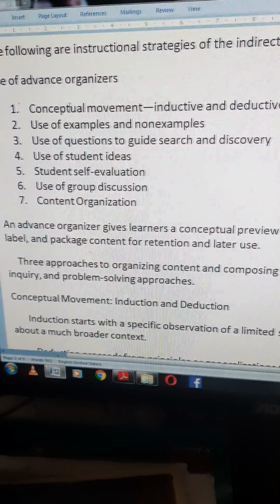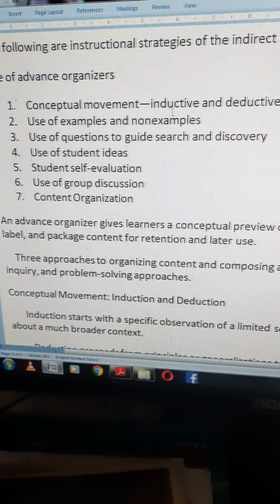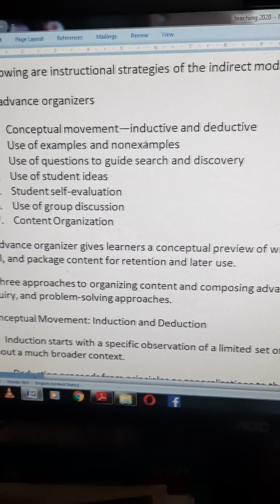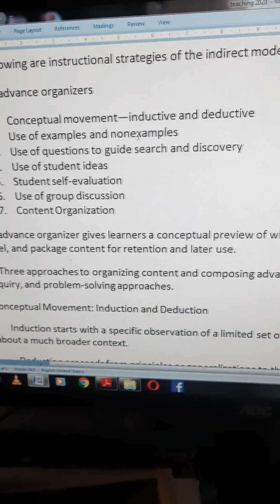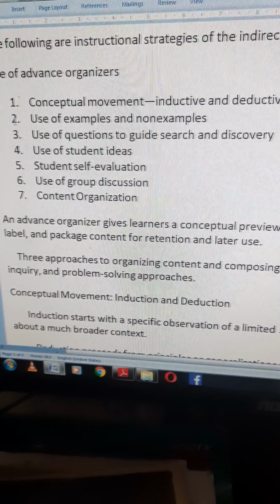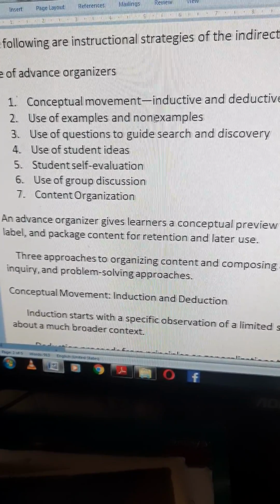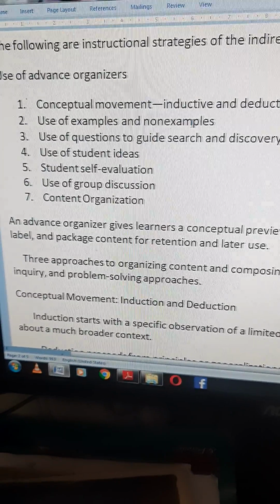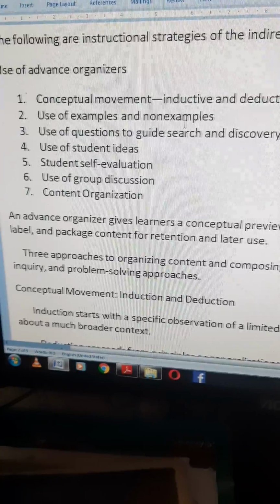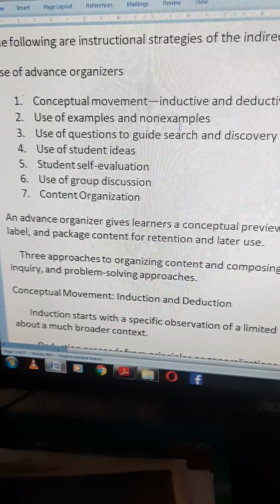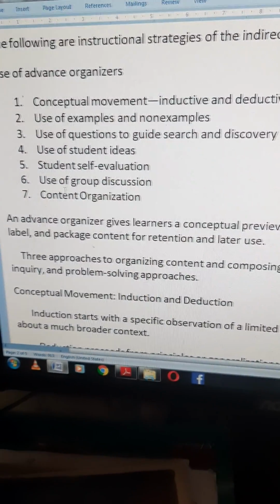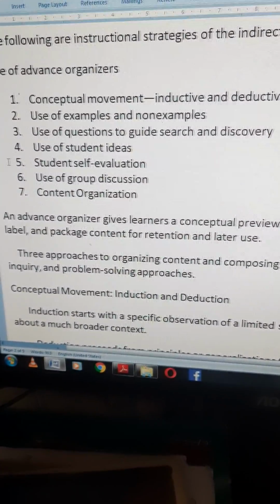One has to develop the concept in the indirect model of teaching, and the teacher has to encourage the student to build his concept. Second approach is use of examples and non-examples. He has to use examples related to that concept. He has to explain non-examples also, because then only we can compare what is right and what is wrong, right? Next, third point is use of questions.